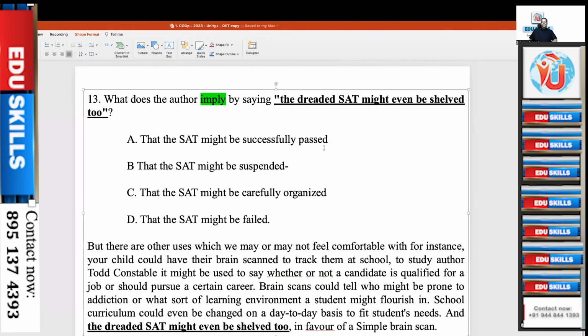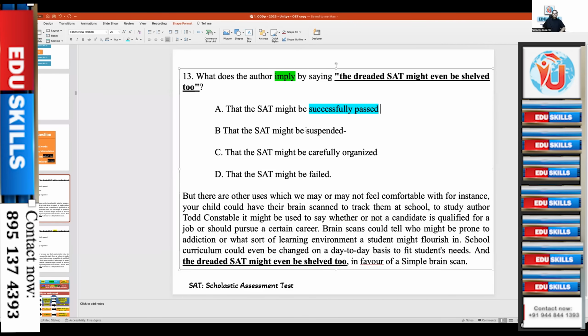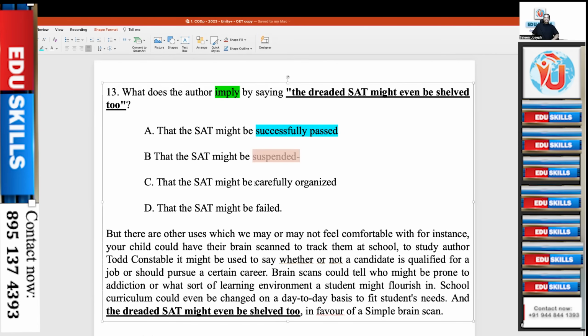So the hedging words are successfully passed, suspended, carefully organized, and failed. So what is the opinion of the author? If you use brain scans for all these purposes, what will be the situation of the Scholastic Assessment Test?